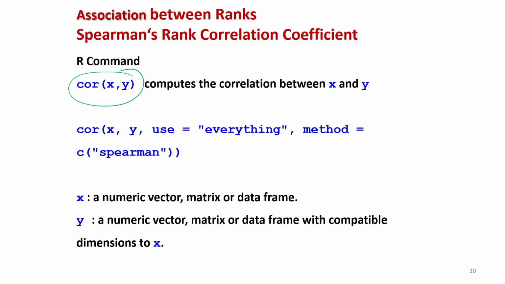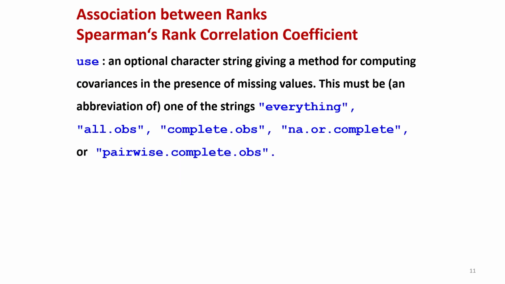In the COR command, if you try to remember, there were two data vectors x and y, and then there were several options, but after that an important option was method, where I have to use spearman within double quotes. That is a character string. Once you use method equal to spearman, then you will get this rank correlation, right.